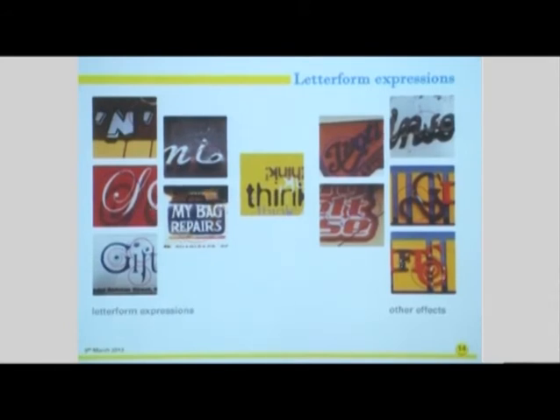On the right hand side, we can see some other effects in which some of them are ligatures, some of them just create nice counterforms. Some of them play with the leading aspect, the kerning, and create a very retro feel. This specific sign is from the 70s, and the display typeface is also Krilli, which belongs to the 70s. And such treatment was given at that point of time. So these are various letter form expressions we can see.